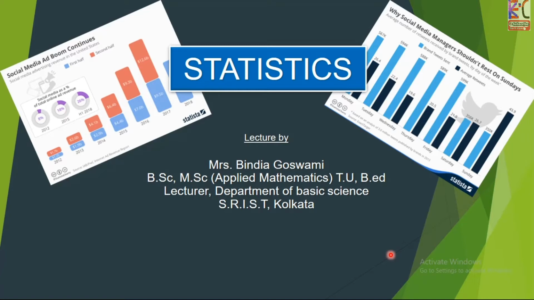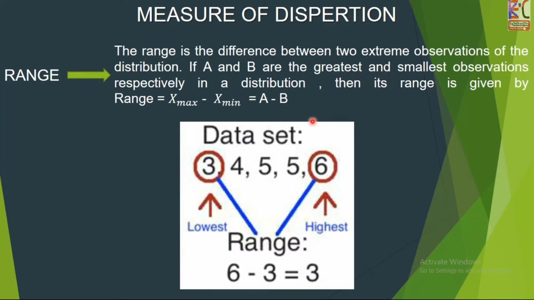Okay, now what is range? Range is the difference between two extreme observations of the distribution. If A and B are the greatest and smallest observations respectively in a distribution, then its range is given by x maximum minus x minimum. It means A minus B.